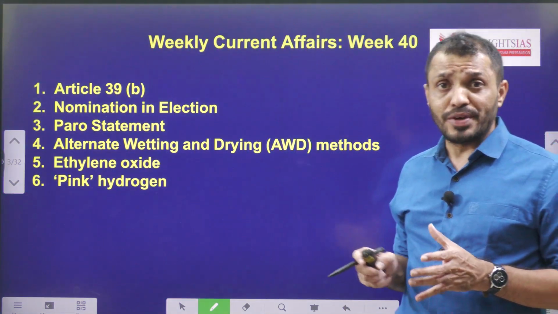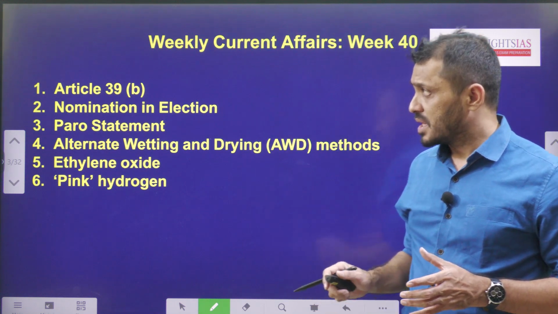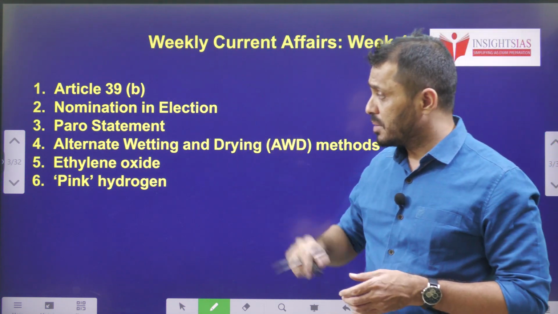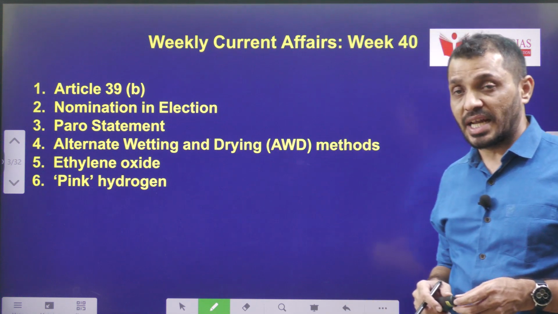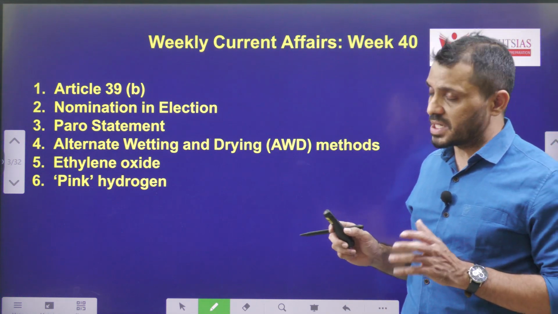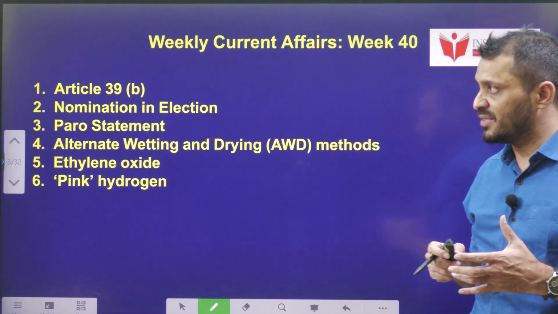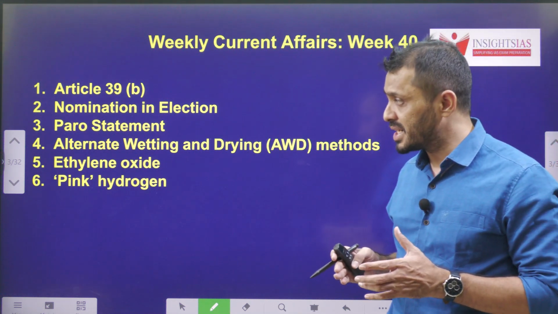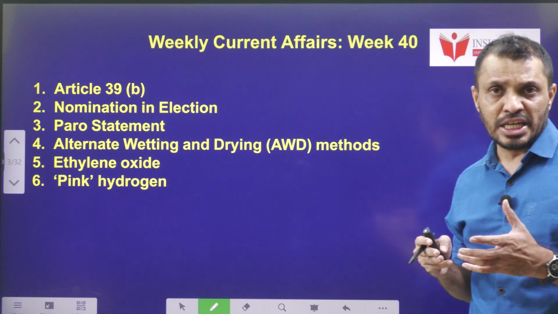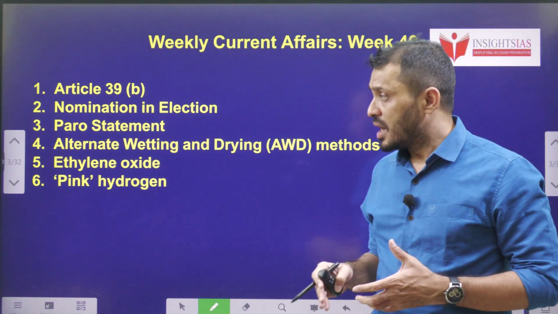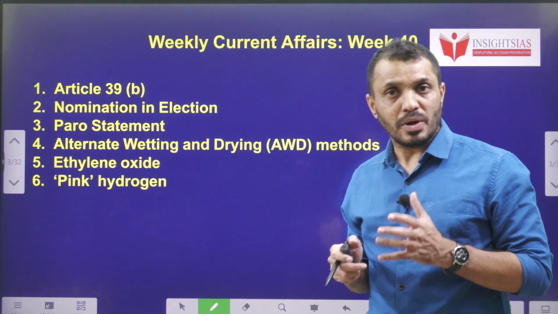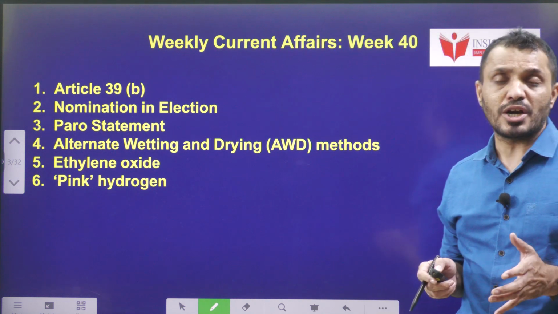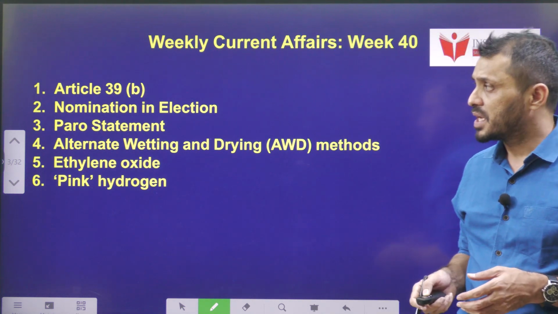In this particular video, we are going to cover these 6 topics. It starts with Article 39B, polity related; the nomination in election, polity; Paro statement related to tigers population and environment; alternative wetting and drying methods, also related to environment; ethylene oxide, related to food adulteration; and pink hydrogen, related to energy. So these 6 topics we are going to cover in this video. Without any delay, first we'll see topic number 1.